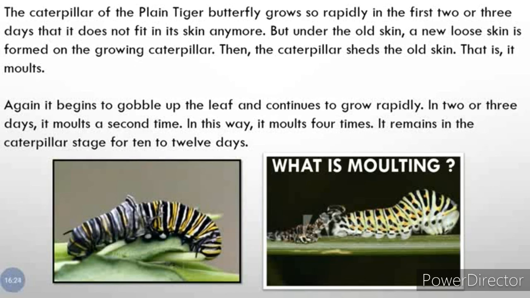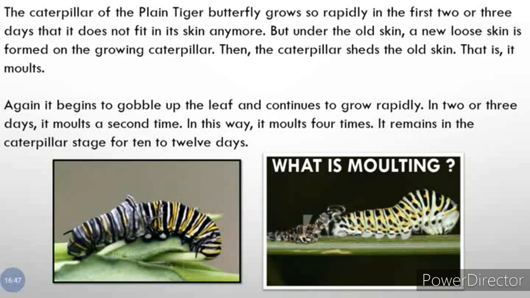Now here the caterpillar molts how many times? 4 times. Every 2 to 3 days it molts. Like this the caterpillar stays in the caterpillar stage for 10 to 12 days. Okay, I hope you are understanding this topic. This is something new for you all.